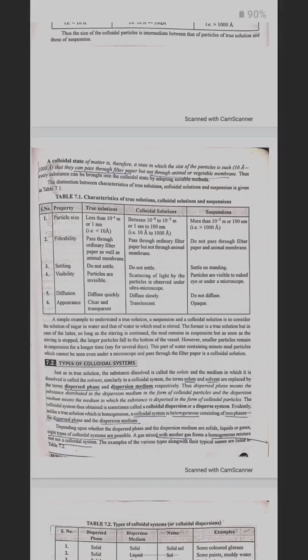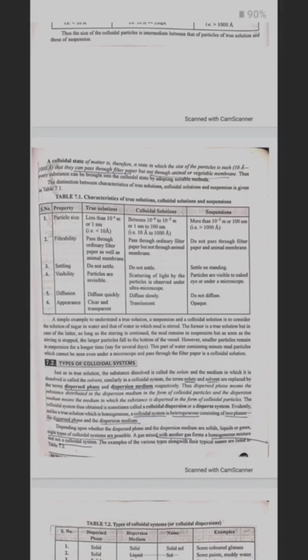Types of colloidal systems. Just as in true solution, the substance dissolved is called the solute and the medium in which it is dissolved is the solvent, similarly in a colloidal system, the terms solute and solvent are replaced by the terms dispersed phase and dispersion medium respectively. Thus, dispersed phase means the substance distributed in the dispersion medium in the form of colloidal particles, and the dispersion medium means the medium in which the substance is dispersed in the form of colloidal particles.